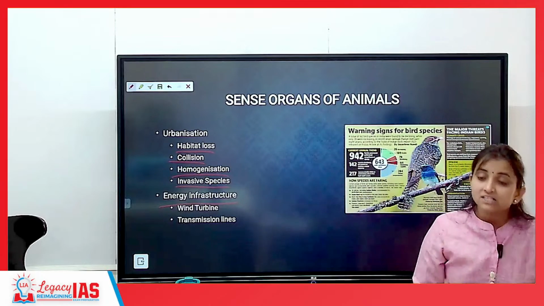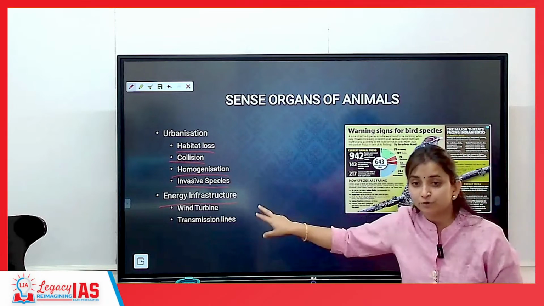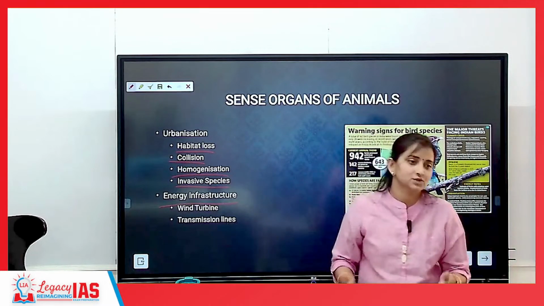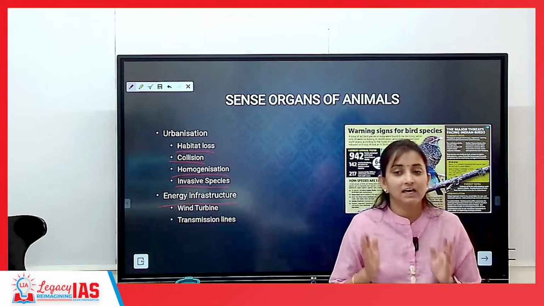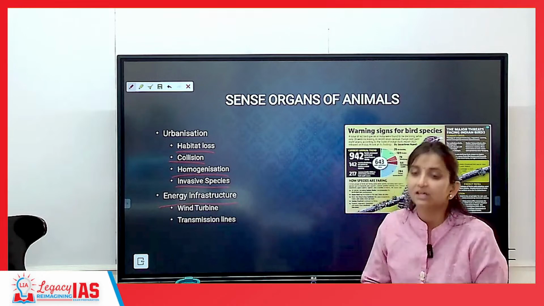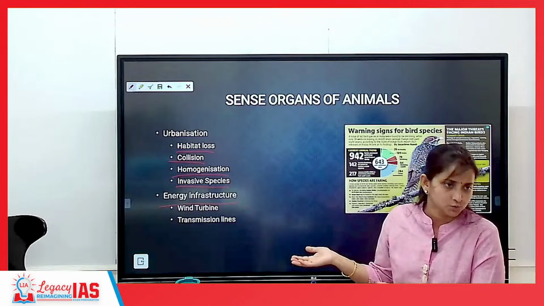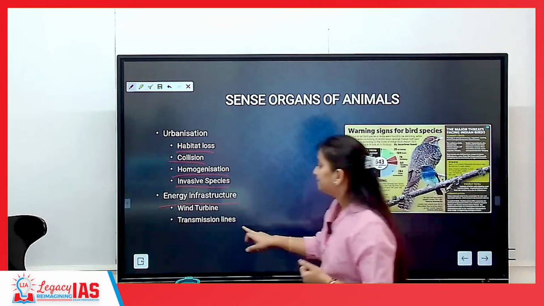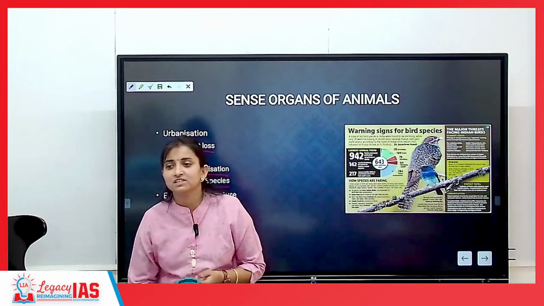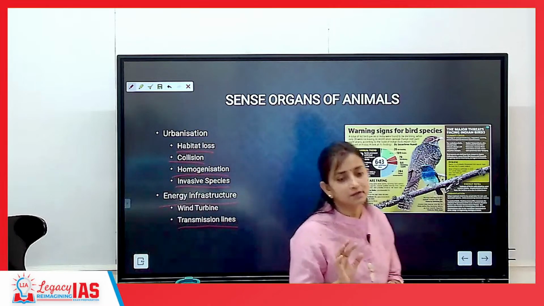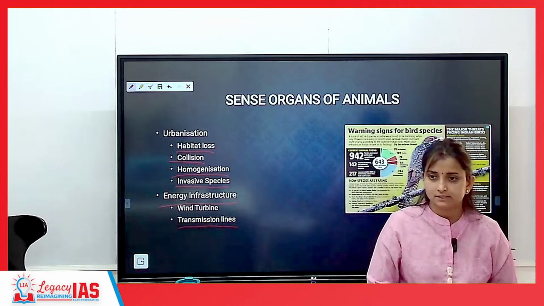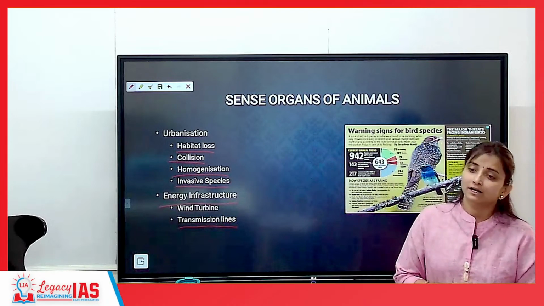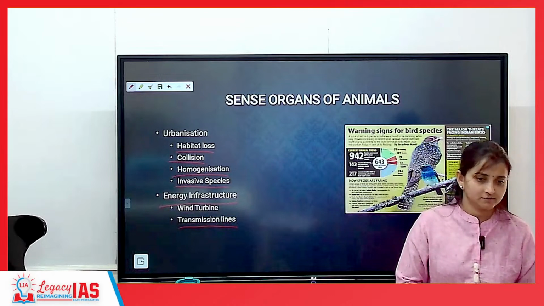That is why usually the Ministry of Environment, Forest and Climate Change will be the blocking point if anybody is trying to set up a windmill, because the Ministry of Environment, Forest and Climate Change is responsible for conservation of birds also. Plus transmission lines. Electricity transmission lines are also one of the major causes for death of birds. So these were some of the analyzed points for death of birds under the State of Birds report.